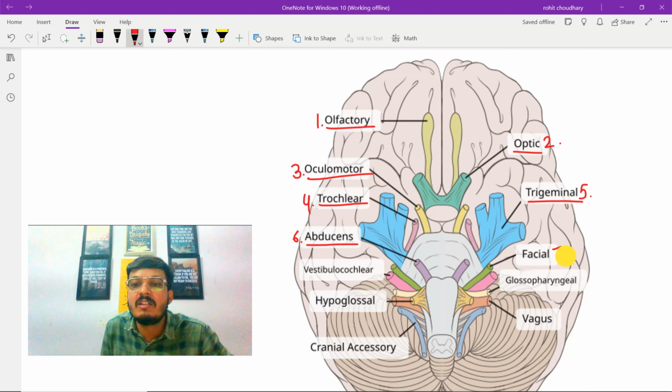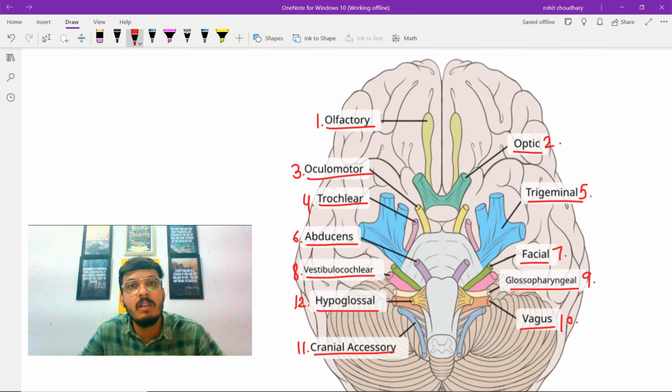This is the seventh cranial nerve, that is facial nerve. This is the eighth cranial nerve, that is vestibulocochlear nerve. This is the ninth cranial nerve, that is glossopharyngeal nerve. This is the 10th cranial nerve, that is vagus nerve. This is the 11th cranial nerve, that is cranial accessory nerve. And this is the last and 12th cranial nerve, that is hypoglossal nerve.